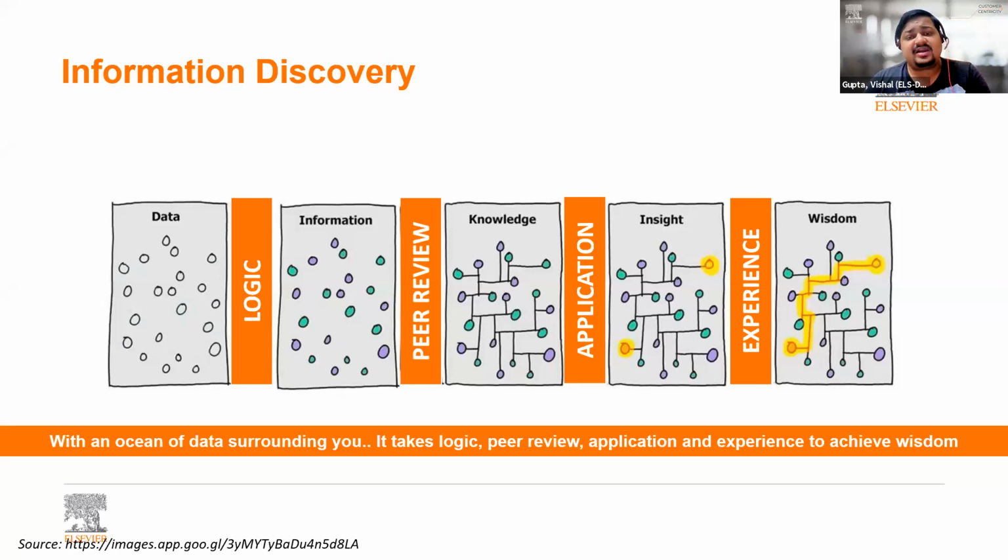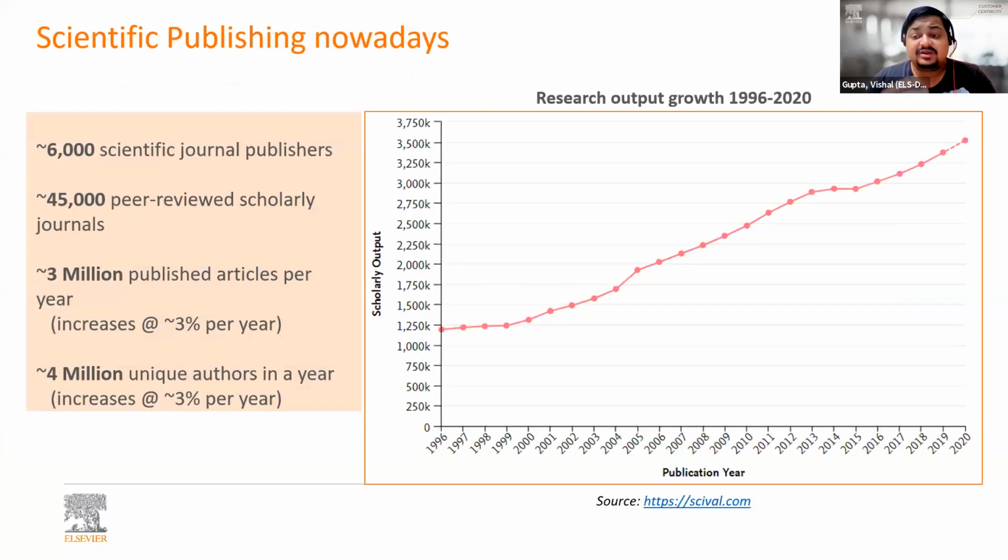Now, researchers today are faced with ever growing volumes of information. And I think, with the advent of big data and data analytics, research has become more powerful and more data driven. But that actually poses a lot of challenges for researchers as well. And challenges basically come in the form of increased research output.